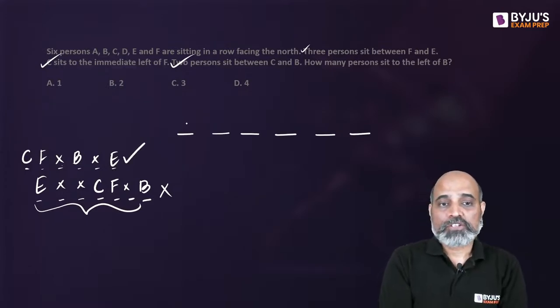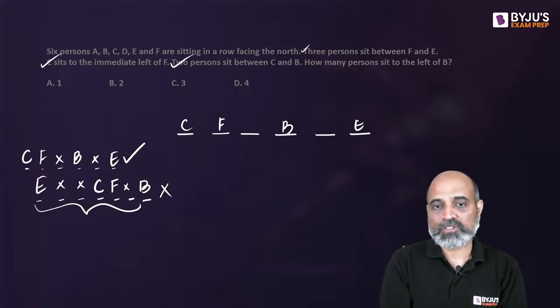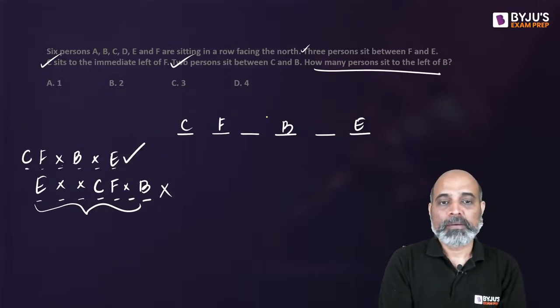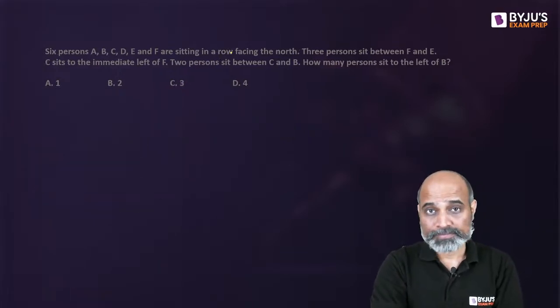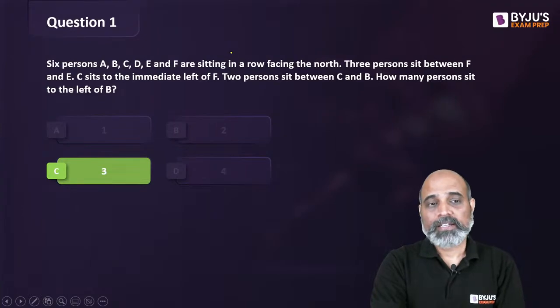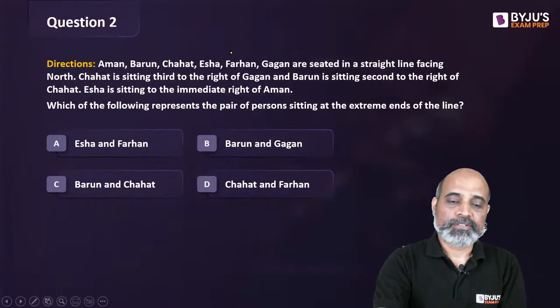Okay. So we will be writing down C, F, blank, B, blank, and E. So this is the sequence. Question is, how many people sit to the left of B? B ke left mein 1, 2, 3. So there are 3 people who sit to the left of B. C option, right? Okay. Second question.